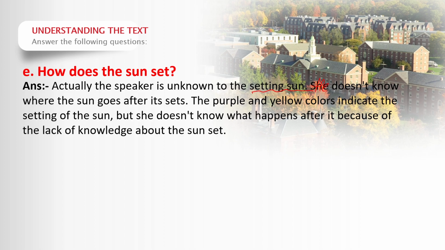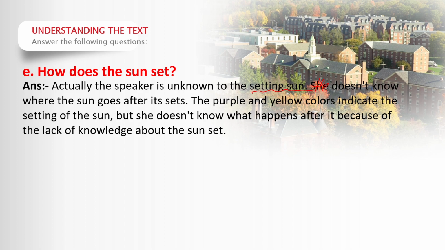She or he doesn't know where the sun goes after it sets. It disappears. The purple and yellow colors indicate the setting of the sun. So we know the setting and the rising of the sun because of the colors used in the poem. Here yellow or gray color is used to tell us about the setting of the sun.